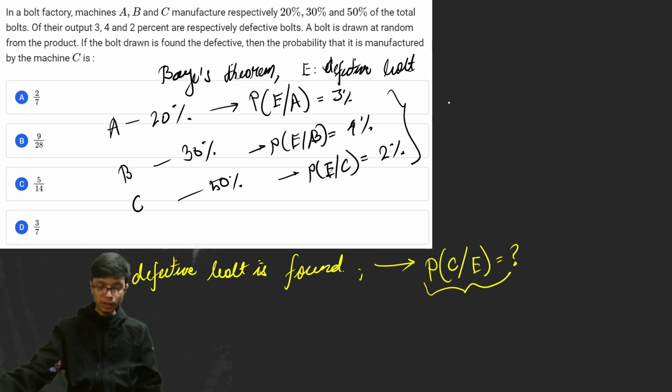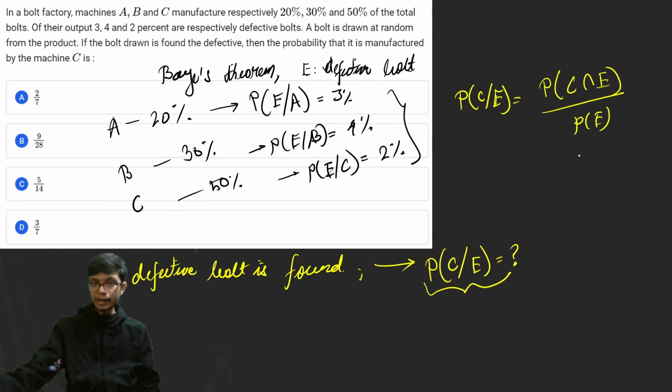So what I can do for evaluating the Bayes theorem, which you must have studied: if you do not remember the formula, you can definitely use this. The probability of being produced by machine C, given that the bolt is defective, is simply a conditional probability, and this evaluates as the probability of C intersecting E divided by the probability of E. And now the probability of getting a defective bolt is given by the total probability theorem.